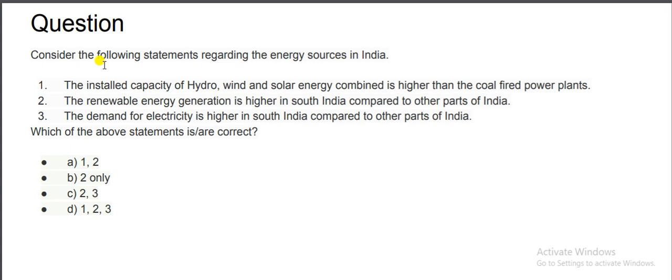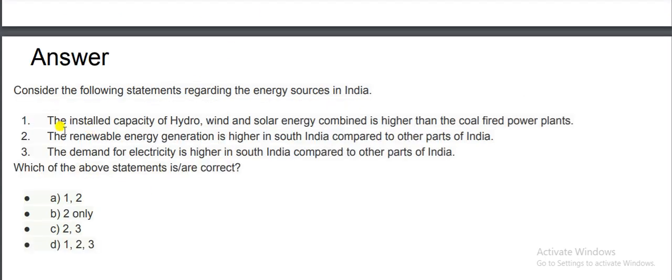The next question is: consider the following statements regarding energy sources in India. Option 1 is the installed capacity of hydro, wind and solar energy combined is higher than the coal-fired power plants. Second, renewable energy generation is higher in South India compared to other parts of India. And third, the demand for electricity is higher in South India compared to other parts of India. Which of the above statements is correct? A is 1 and 2, B is 2 only, C is 2 and 3, D is 1, 2, 3.